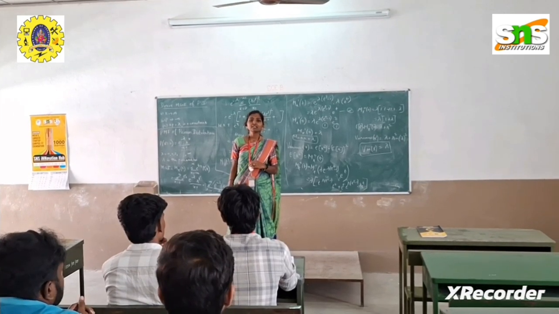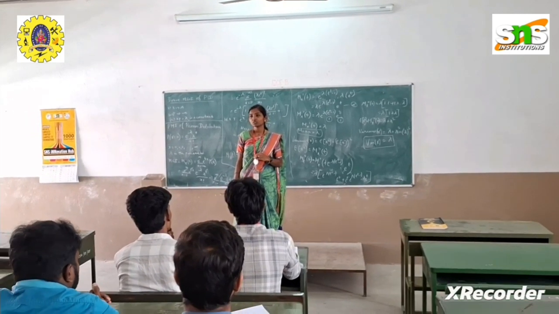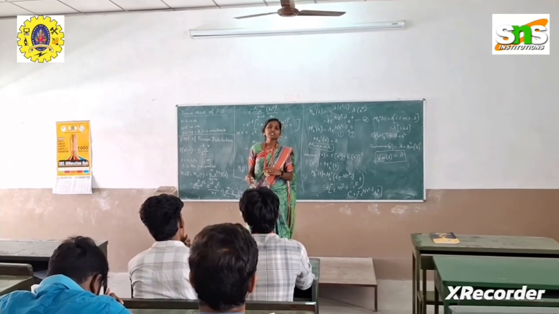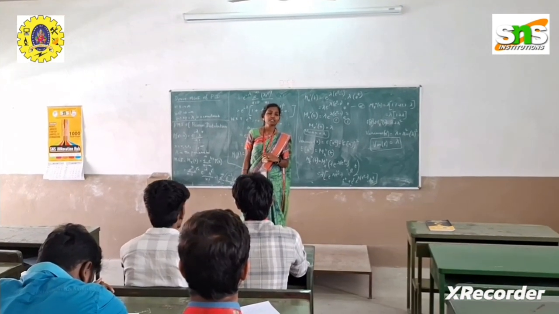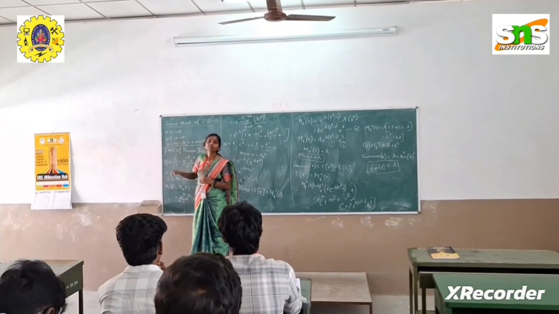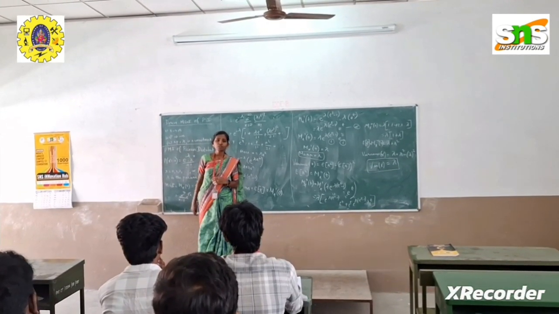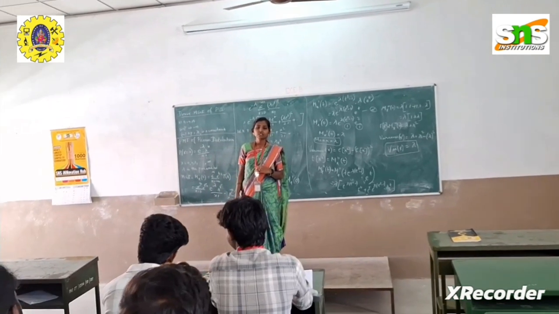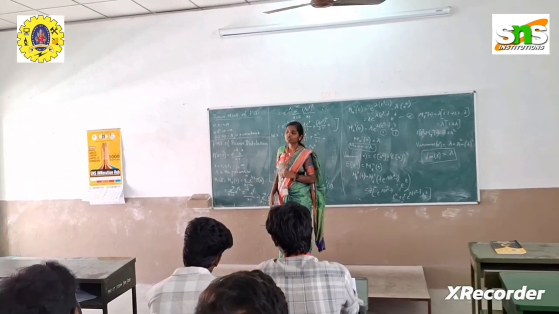Poisson distribution as a limiting case of binomial distribution. Why do we treat the Poisson distribution as a limiting case of binomial distribution? We have the following conditions here. The first one is n tends to infinity. N is the number of trials in the binomial distribution. When it is infinitely large, we will come to Poisson distribution.